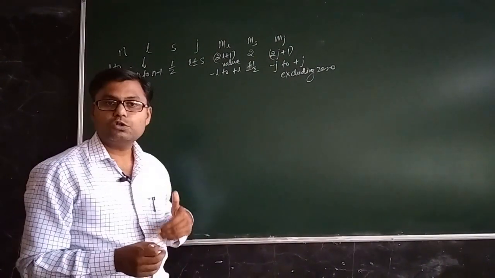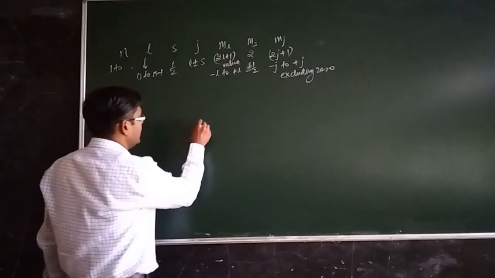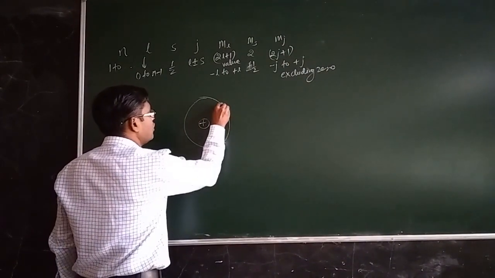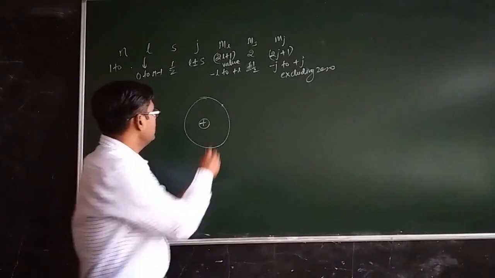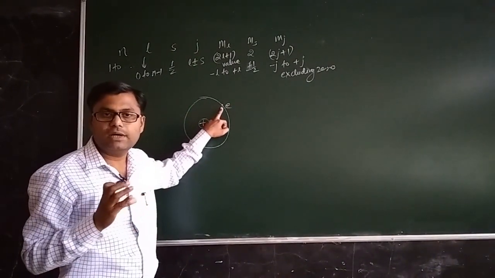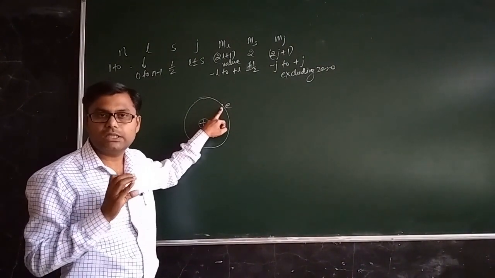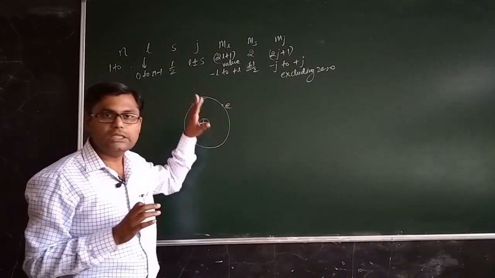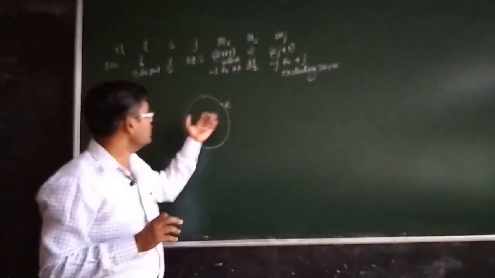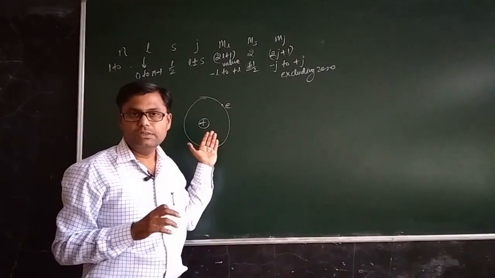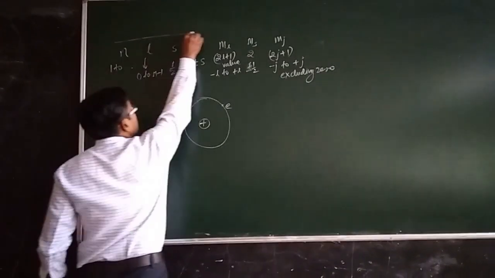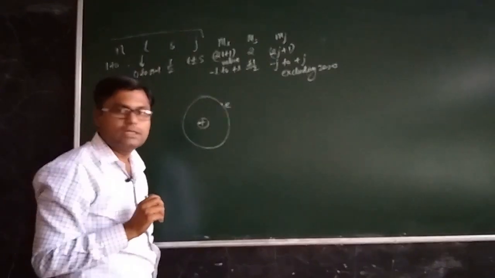To visualize this, suppose there is a nucleus and this is the electronic orbit with an electron, and we want to find the state or properties of this electron. In order to find the complete state of the electron in an atom, we need to know all the quantum numbers associated with it. If this electron or atom is not in a magnetic field, then we primarily require only these four quantum numbers.